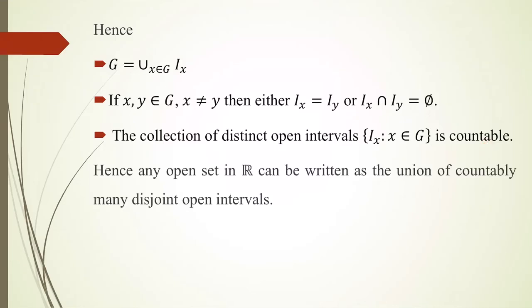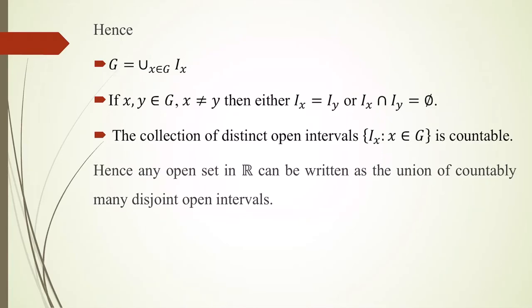So we can say that any open set in R can be written as the union of countably many disjoint open intervals, and this is known as the characterization of open sets.